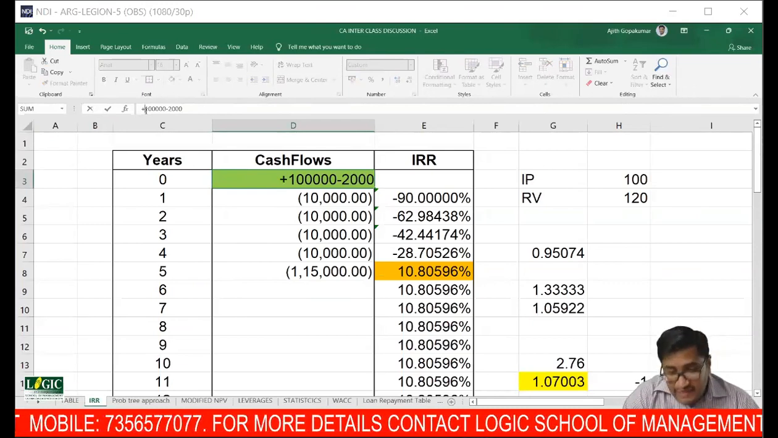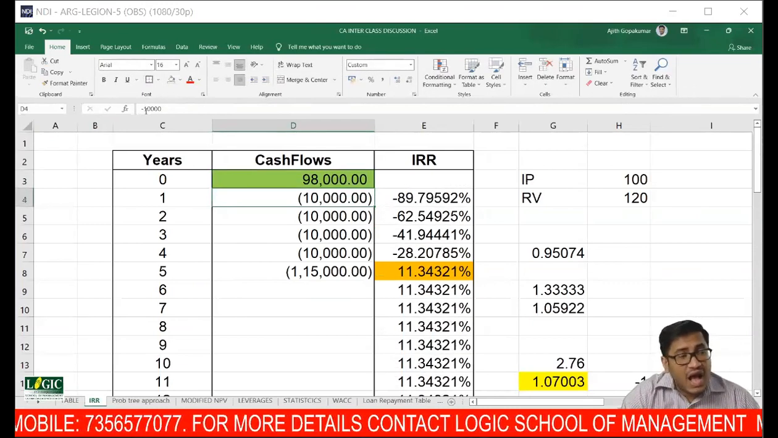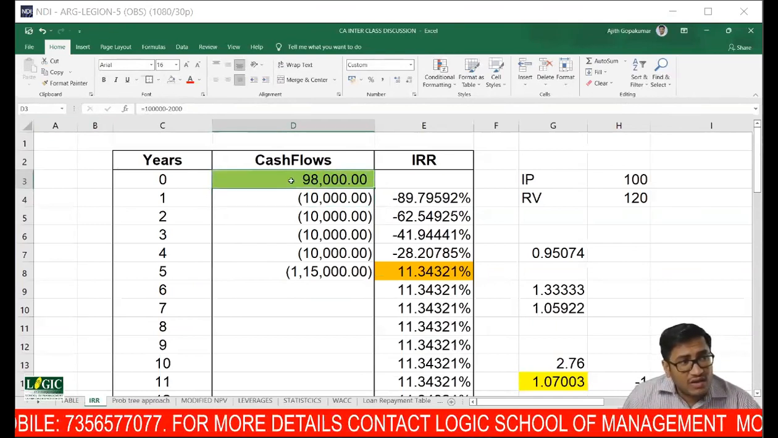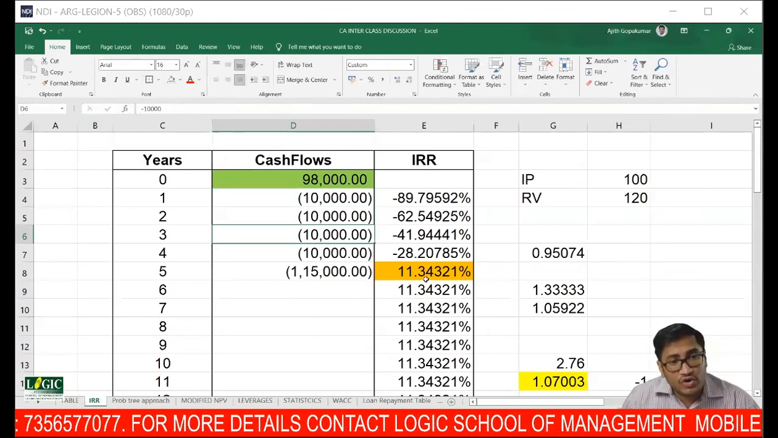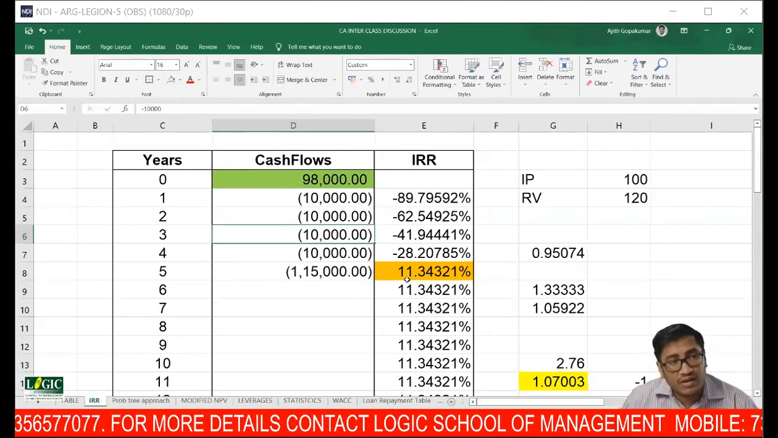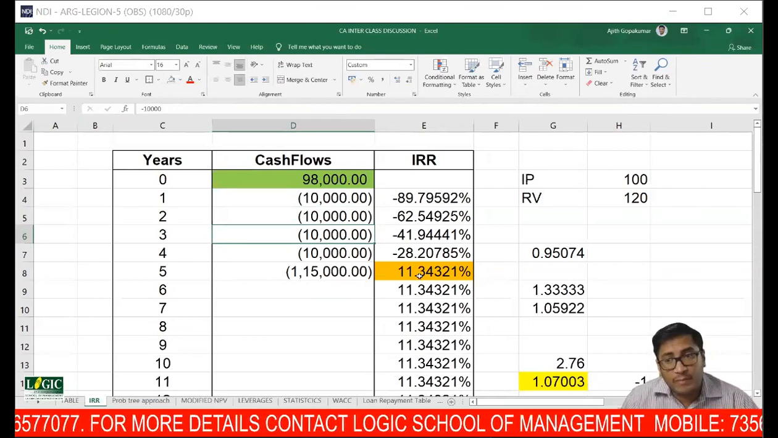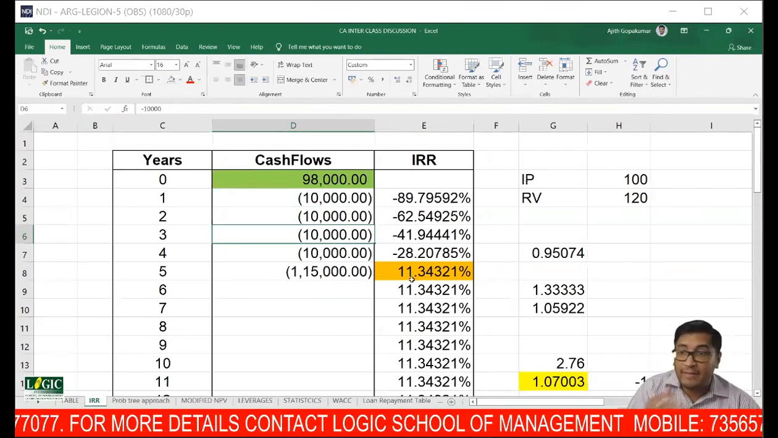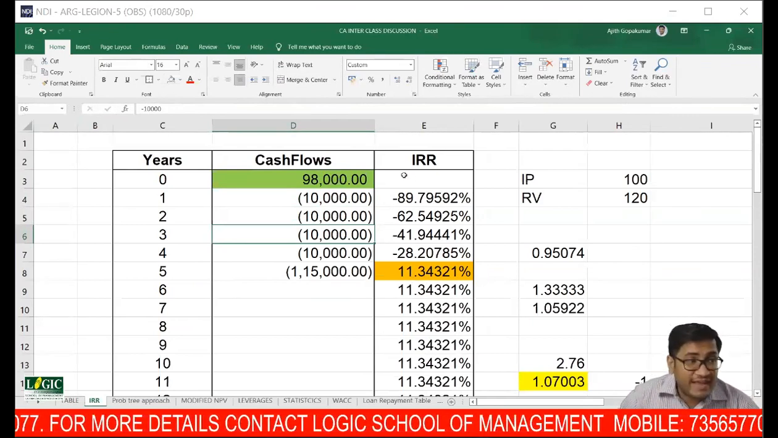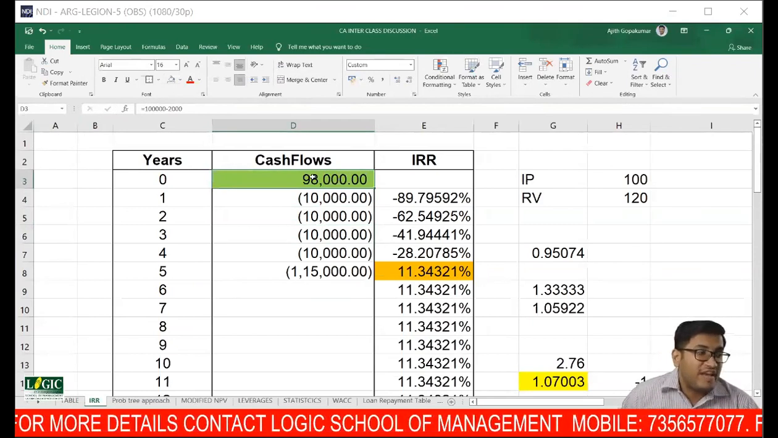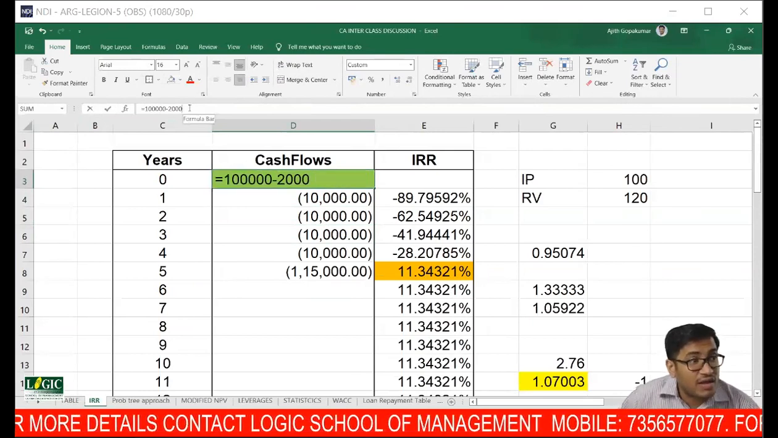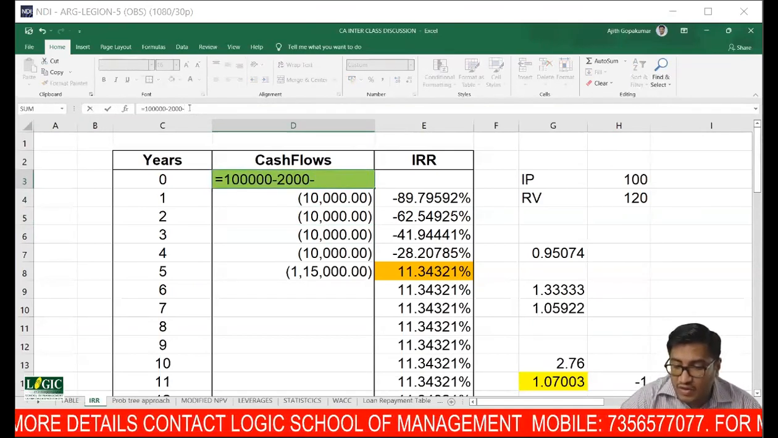Yes, because sir, I have received only 98,000. For 98,000 only, I am paying 10,000 interest. So my cost is going to increase to what amount? 10.34. Now I am saying that, sir, it is not issued at face value. It is issued at a discount. Assume that there is a discount of 5,000.